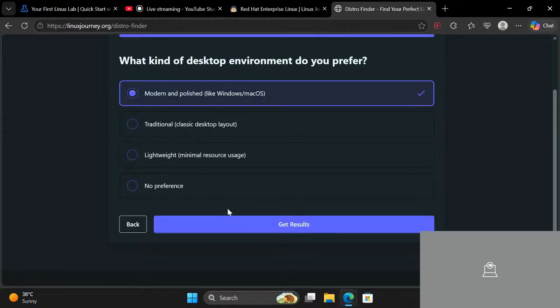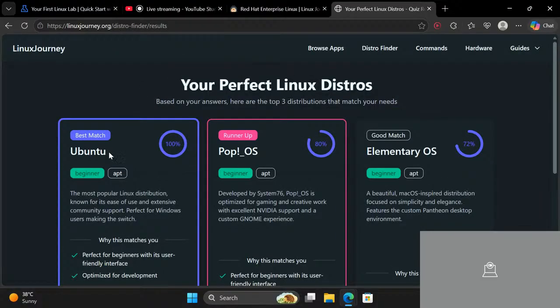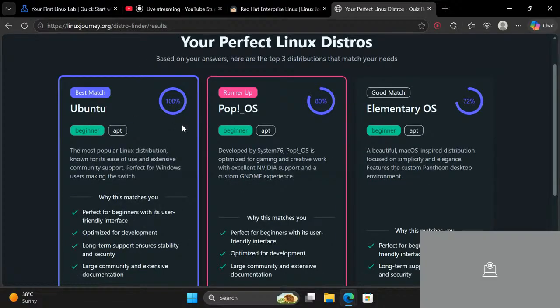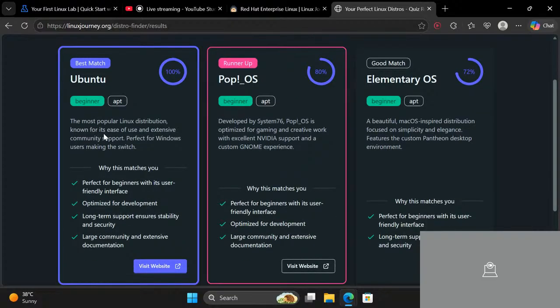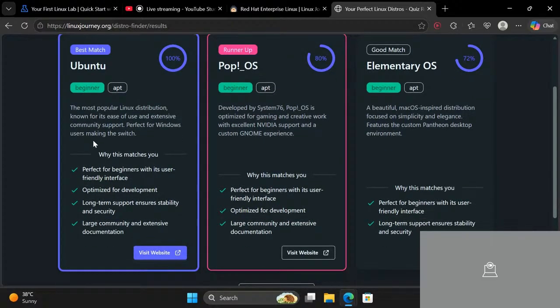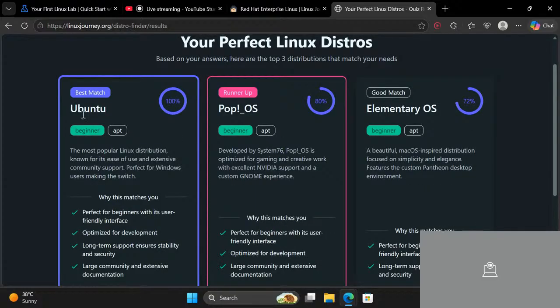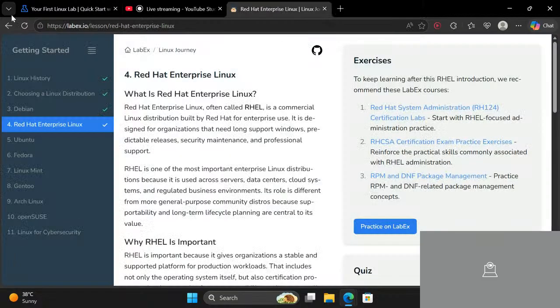I will just go with this one. And now it has given me Ubuntu, Pop OS, and Elementary OS. As I told you that I am interested in DevOps, so I would be using Ubuntu since it's also beginner friendly. It's perfect for beginners who just want to switch and don't want to find themselves in another world. So Ubuntu is a pretty good distro.